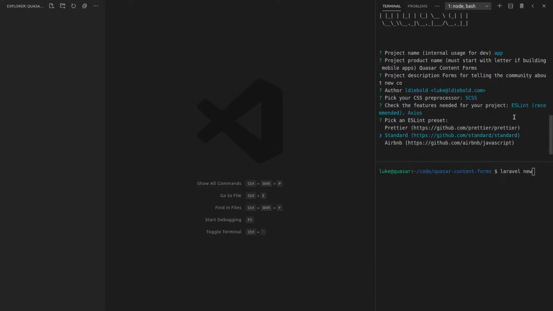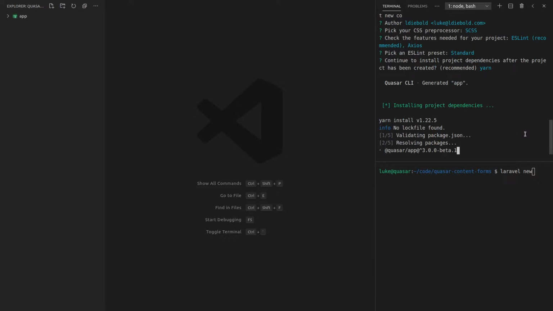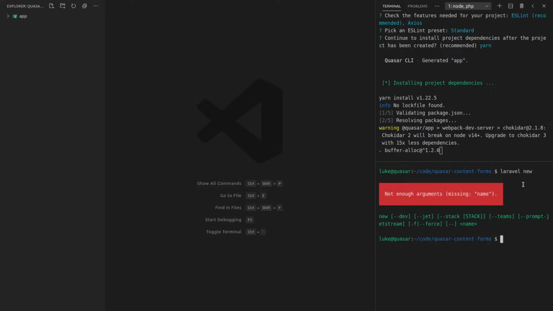And let's use standard. So prettier seems to be the default choice now, which is interesting, but I'm used to using standard, so we'll use that in this video. And always use yarn for your local packages and npm for your global packages. So I'm going to choose yarn, and then we'll say Laravel new,